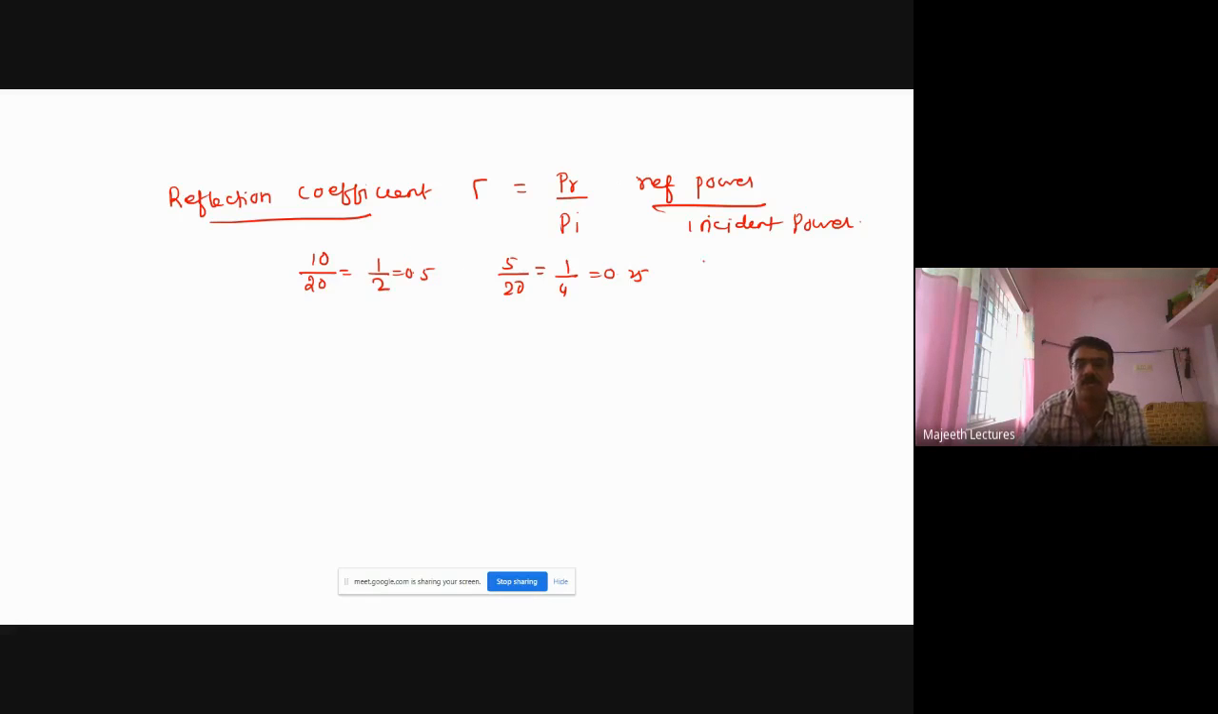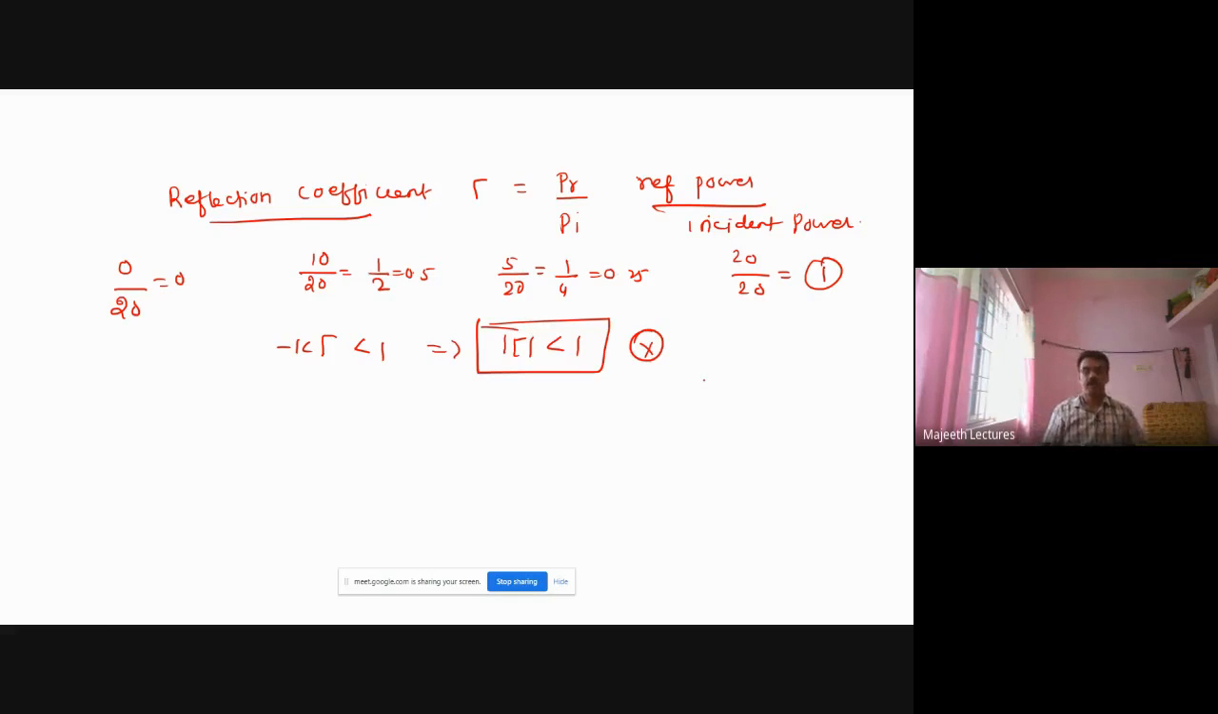What is the maximum reflection that can take place? Out of 20 dB, maximum reflection is 1, when all the 20 dB is reflected. What is the minimum value? Nothing is reflected, so reflected is 0 and incident is 20. So the reflection coefficient ranges from -1 to +1, the same reflection in the opposite direction. A minus sign means the opposite direction. So gamma varies from -1 to +1.